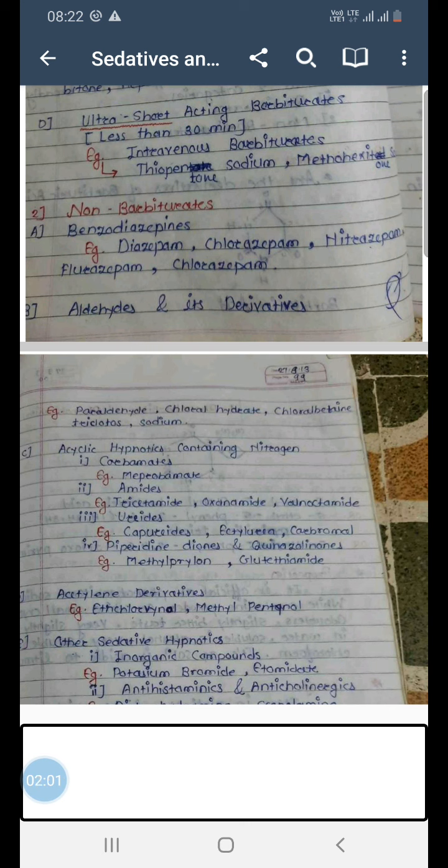Then antihistaminics and anticholinergics, example diphenhydramine. Then next endogenous sleep producing factors and plant extracts. So here we come to the end of classification of sedatives and hypnotics.